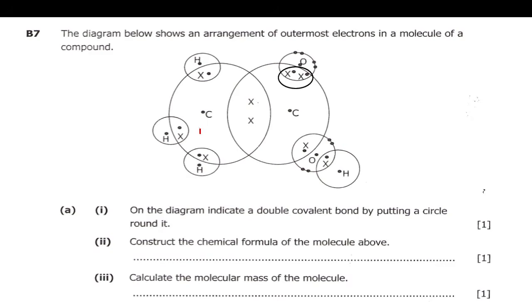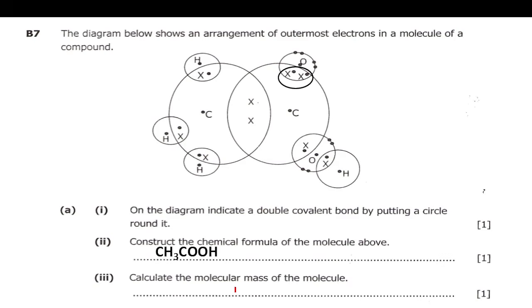So what we are going to do here is to write C. How many C's do we have here? We have this C here surrounded by how many? H, H, H. So write C and put H3. So there are 3 H here. And this one, we'll write another C, which is surrounded by O, O, H. So write C and O, O, H. So this is the chemical formula.